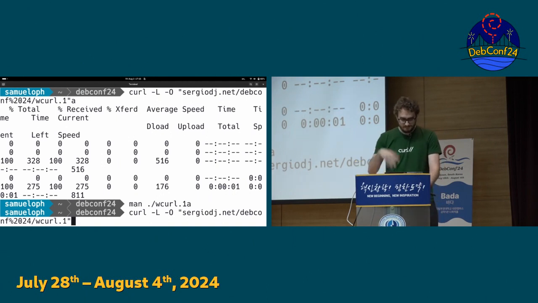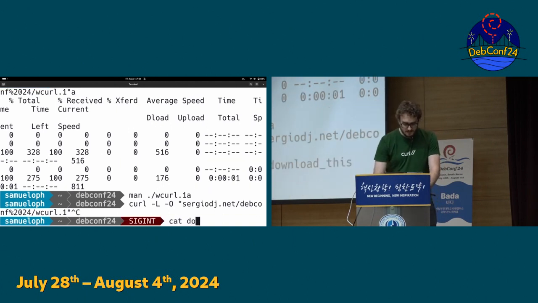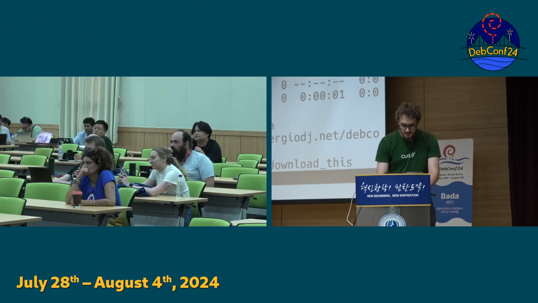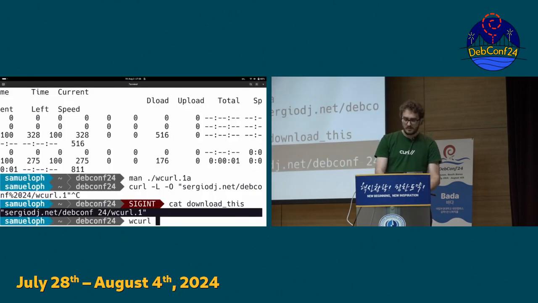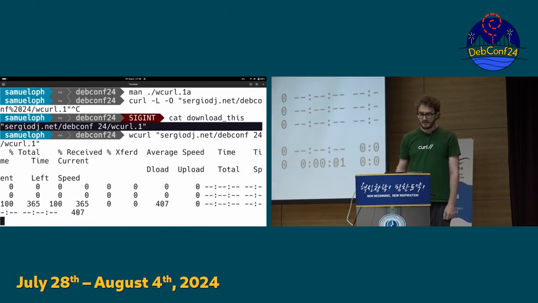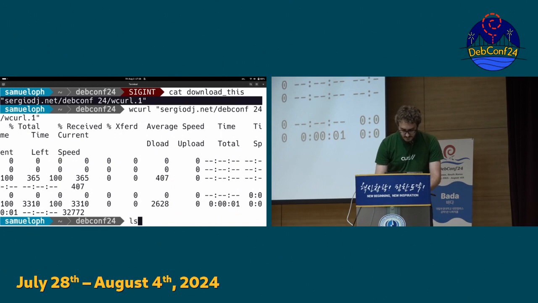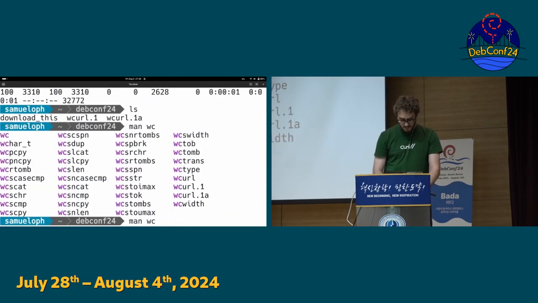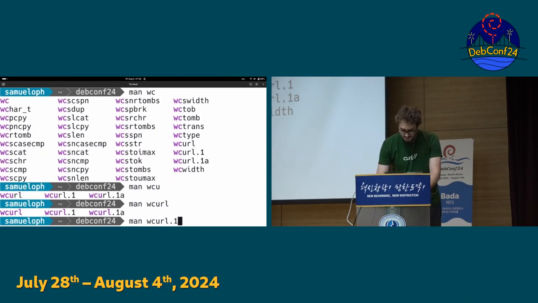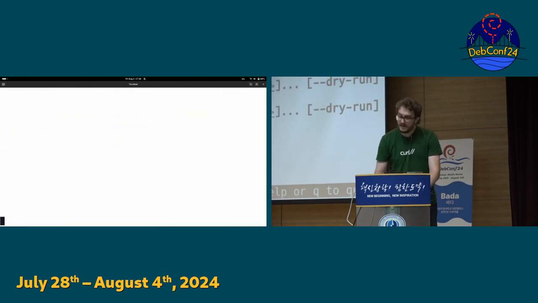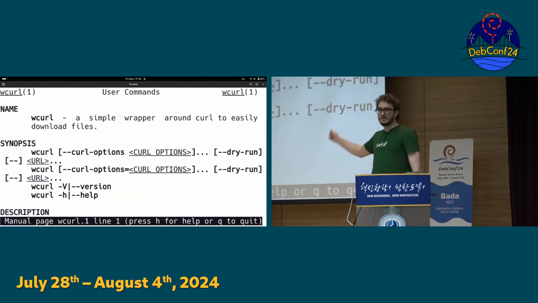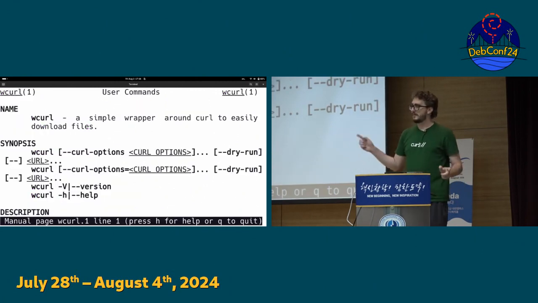But I can forget all of this, and instead I can just copy, let me try to copy this properly. There's the original link, and I can use wcurl, and then let's check wcurl.1. Oh, I need a / over here. And it's there. So wcurl is a simple wrapper around curl.